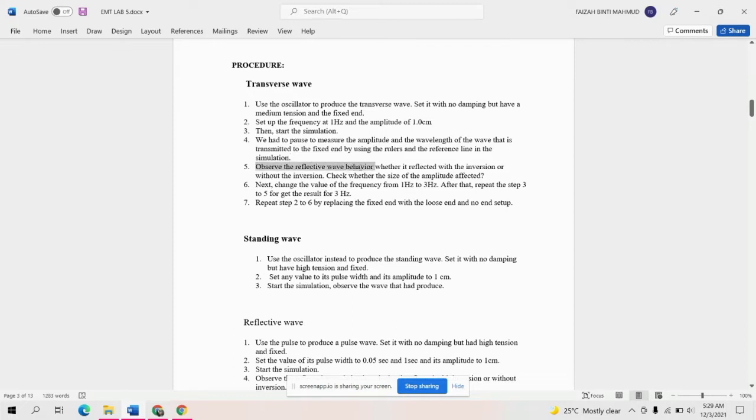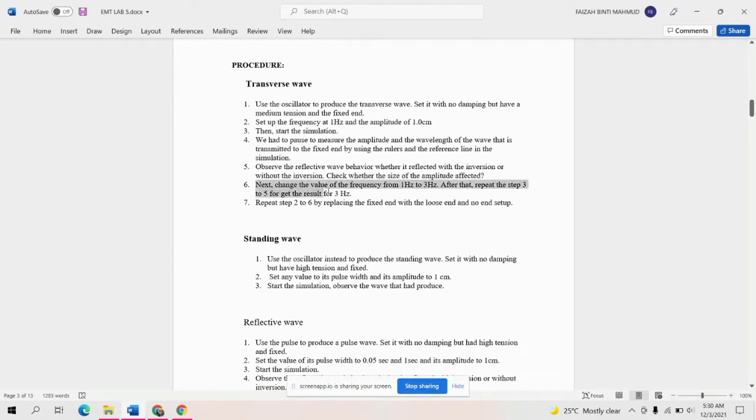Observe the reflected wave behavior, whether it reflects with inversion or without inversion. Check whether the size or the amplitude is affected.